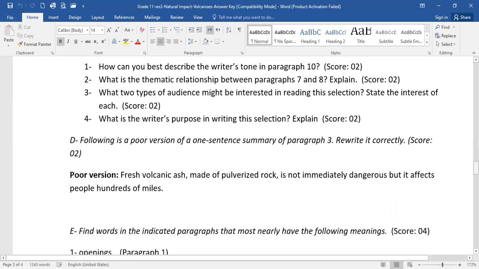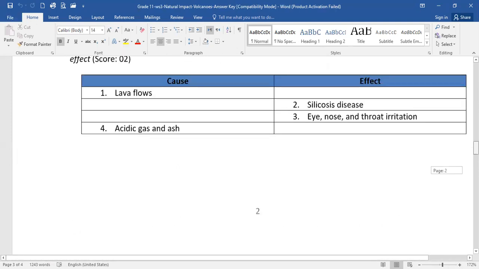Again, a summary question. I gave you a poor version of paragraph 3. The poor version is: fresh volcanic ash made of pulverized rock is not immediately dangerous, but it affects people hundreds of miles away. We need to go back to paragraph 3 and write a better version for this paragraph.